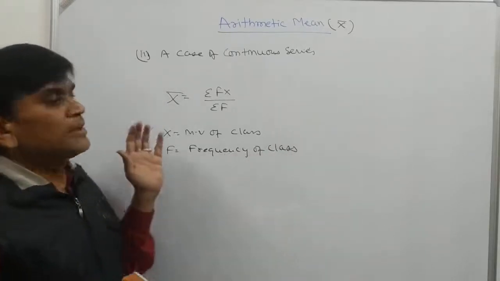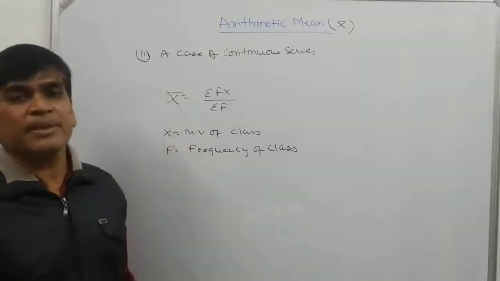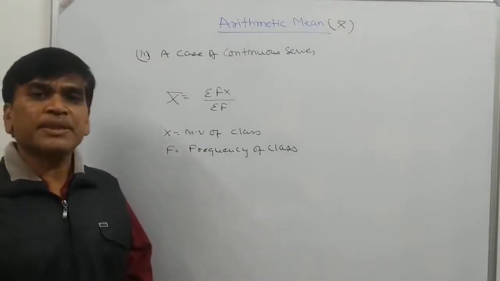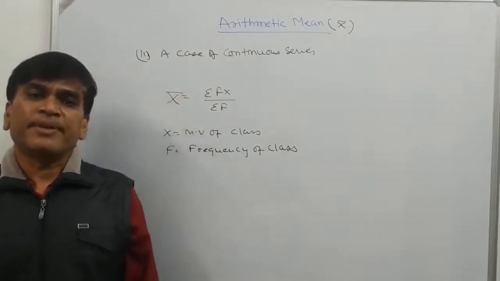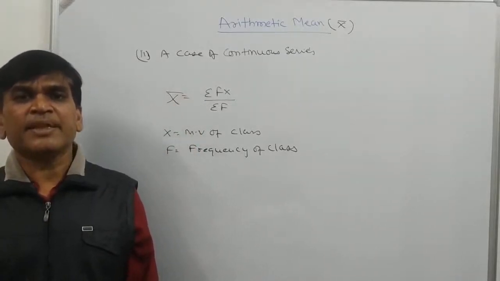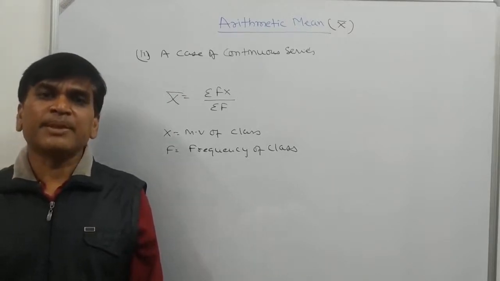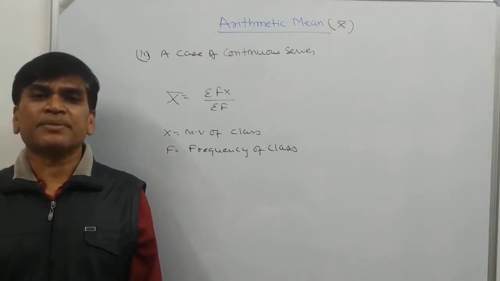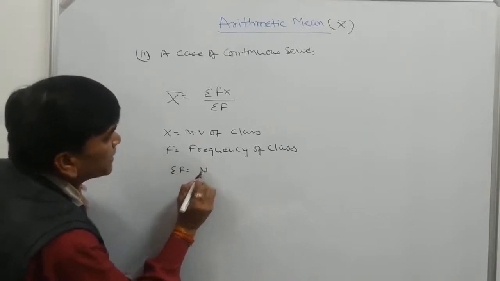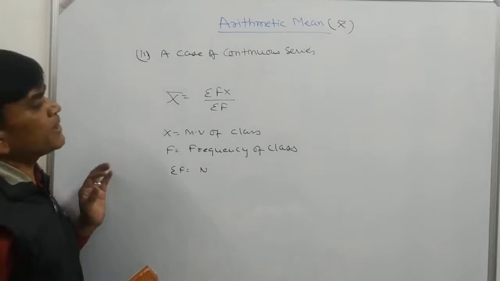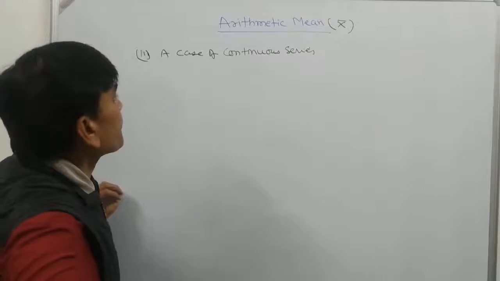Similarly, as in discrete series we are calculating arithmetic mean, in continuous series also the process is the same. The very first step, we multiply frequency with x and then add them as sigma fx. Then for calculating arithmetic mean we divide sigma fx by sigma f, or we can say sigma f may be the number of items. So we will get the arithmetic mean. It means in discrete series and continuous series the formula is the same.